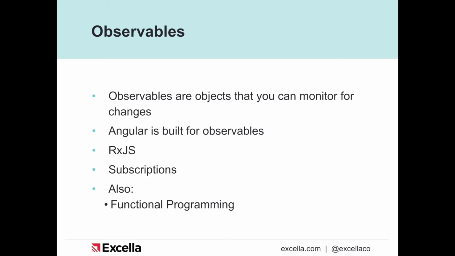Last thing to talk about in observables is functional programming. Functional programming is a really cool way of dealing with observables, where instead of using the subscribe to update the state of the app, you can make stateless changes to it. It also helps with readability, and because of the way that it works, you're not storing as much, so it allows your app to run faster.